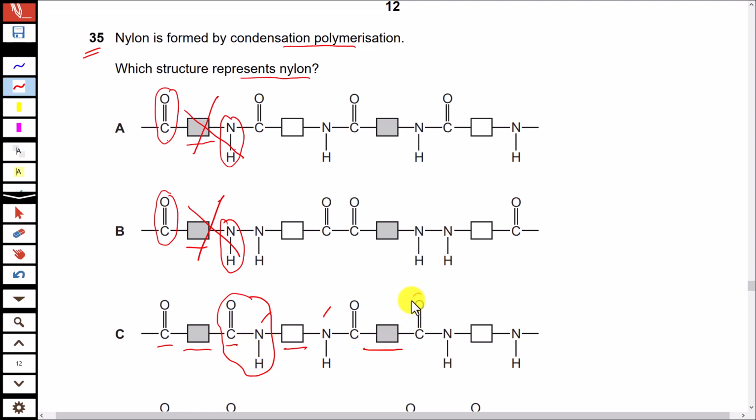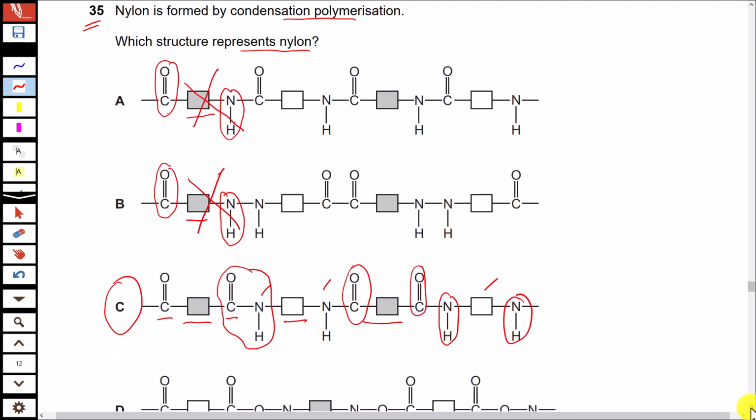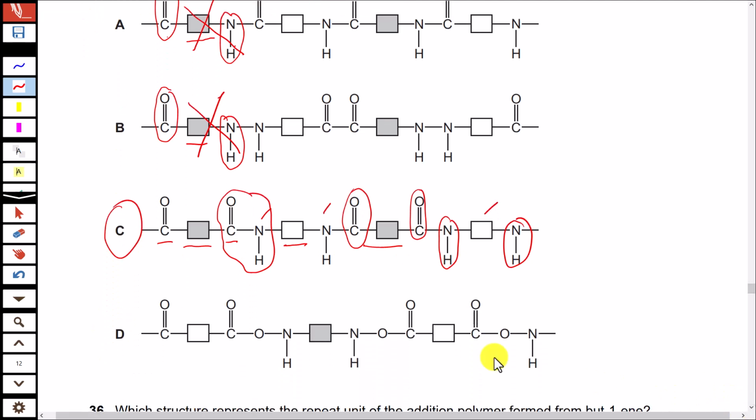Again, this has carbonyl on both sides and the second monomer has an NH group on both sides, yes, option C is correct. And let's have a look at option D. What's wrong with it? The monomer is correct, but there is an oxygen atom between carbon and nitrogen that should not be there.